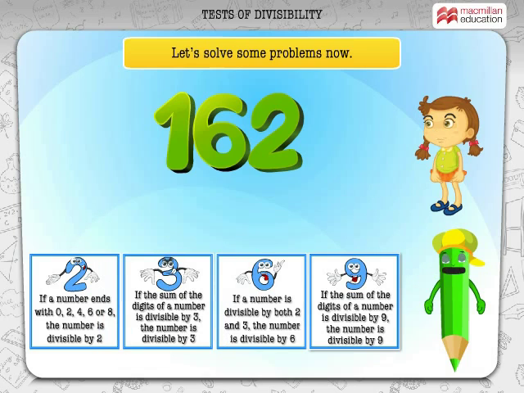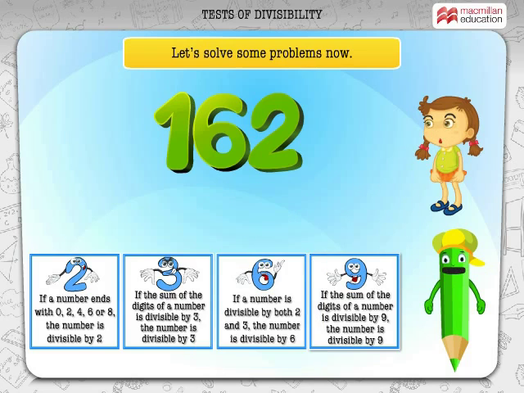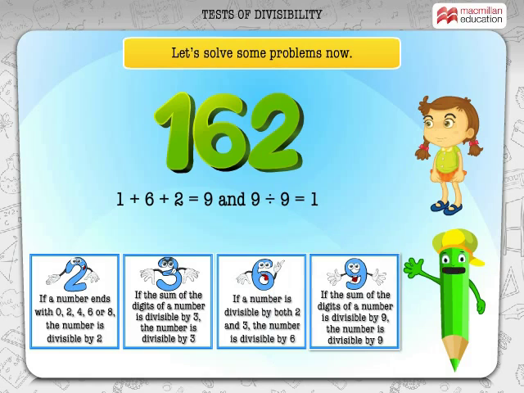Is 162 divisible by 6? Of course. We have just seen that 162 is divisible by 2 and 3, so it has to be divisible by 6. Is 162 divisible by 9? 1 plus 6 plus 2 is equal to 9, and 9 is divisible by 9. So, 162 is also divisible by 9.